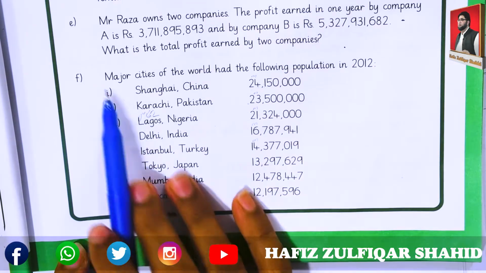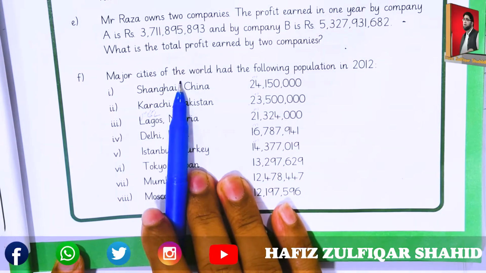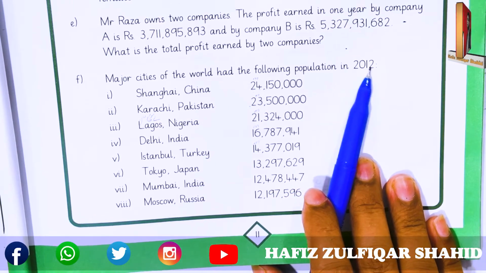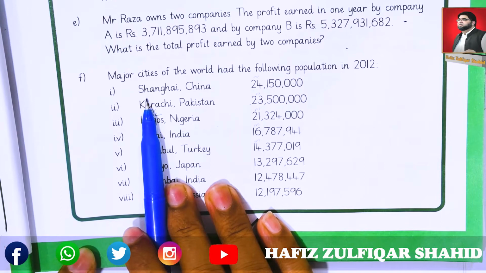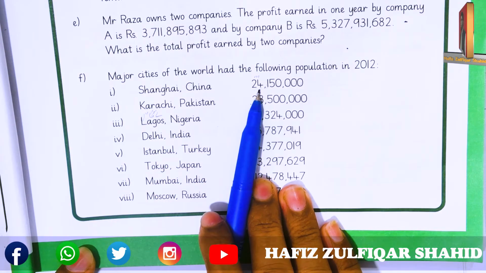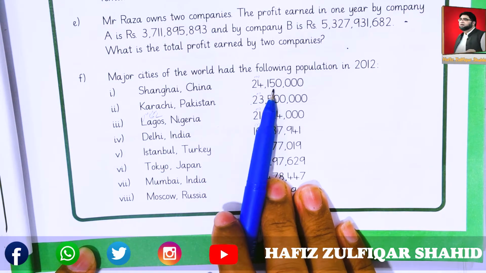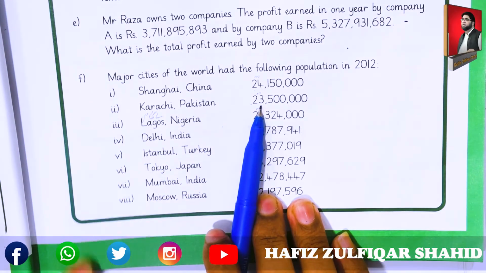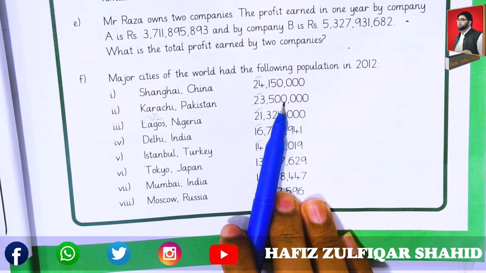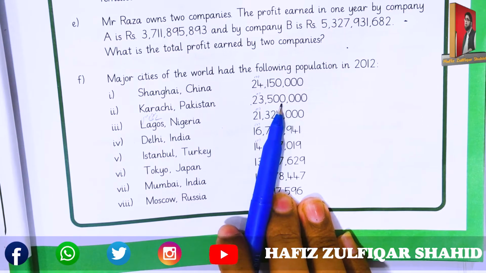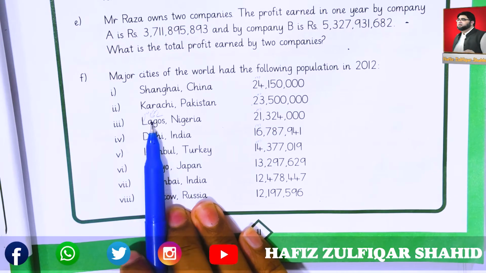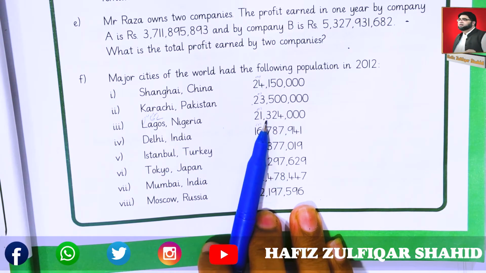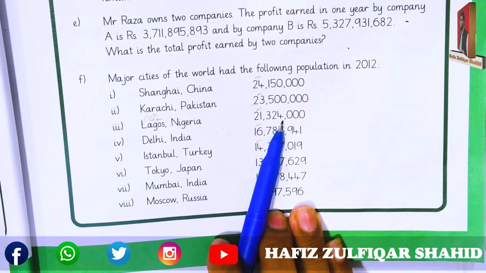F. Major cities of the world had the following population in 2012. Shanghai in China 24,150,000. Karachi of Pakistan 23,500,000. Lagos of Nigeria 21,324,000.